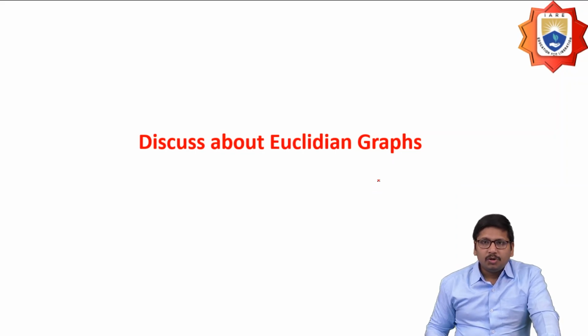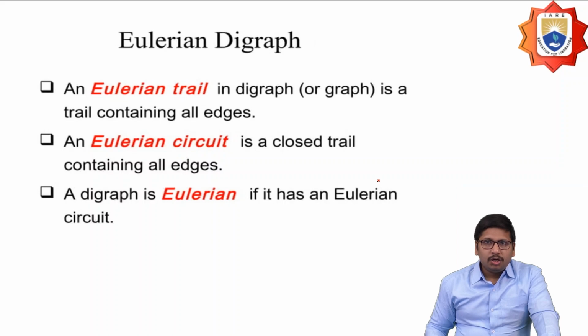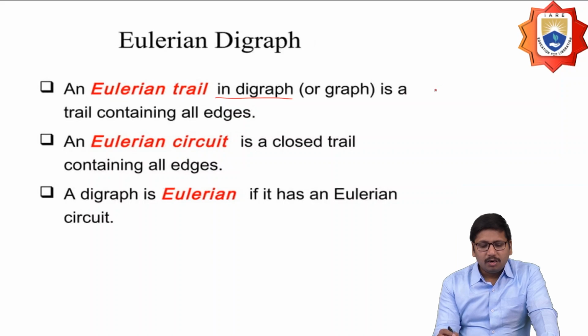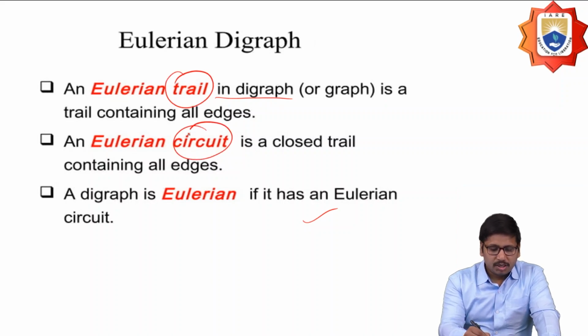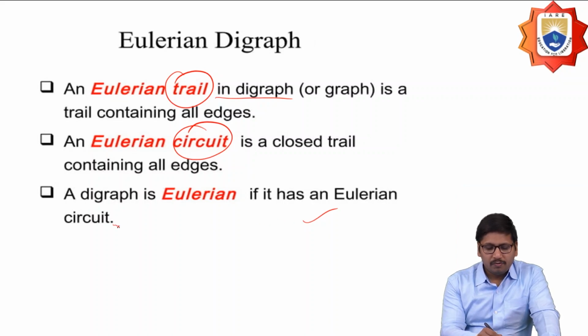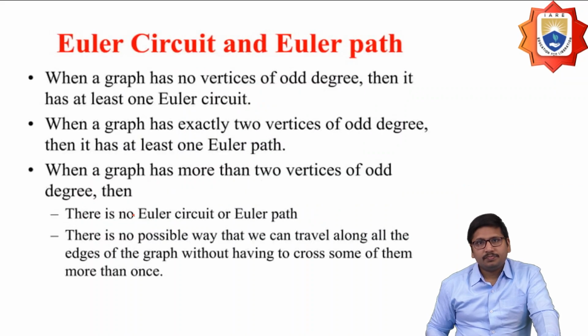Then we discuss Eulerian digraphs. An Eulerian trail in a digraph is a trail containing all the edges, and an Eulerian circuit is a closed trail containing all the edges. A digraph is Eulerian if it has an Eulerian circuit. So Eulerian trail and Eulerian circuit are the two terminologies, and a graph is said to be Eulerian if it has an Eulerian circuit.